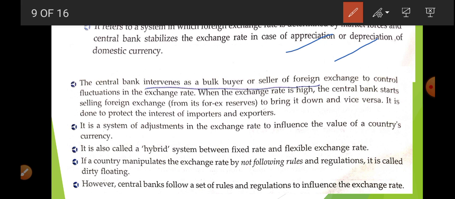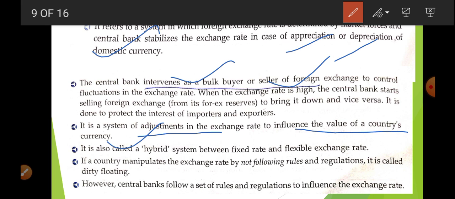Now, how is the central bank going to intervene? By acting as a bulk buyer or a bulk seller of foreign exchange. It is a system of adjustment to the exchange rate to influence the value of currency.